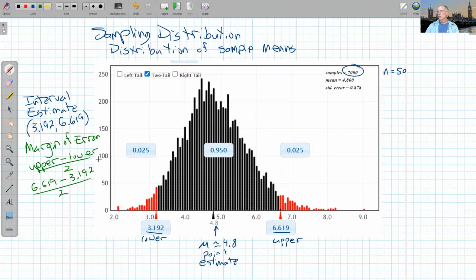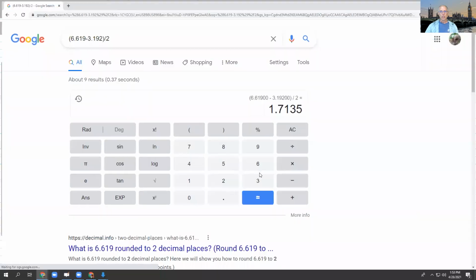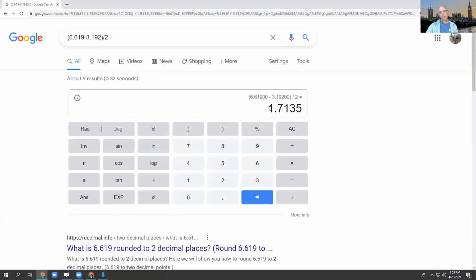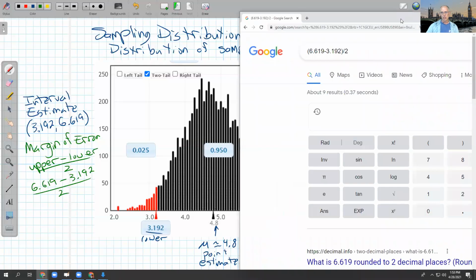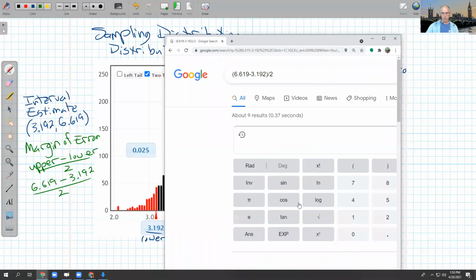So we get a calculator out for that. 6.619 minus 3.192, divide by 2. And my calculator says that it is about 1.7135.